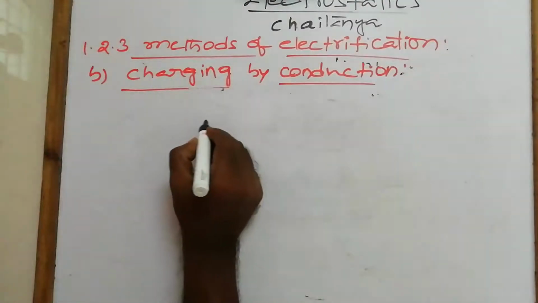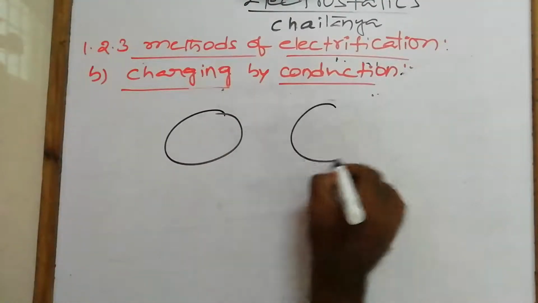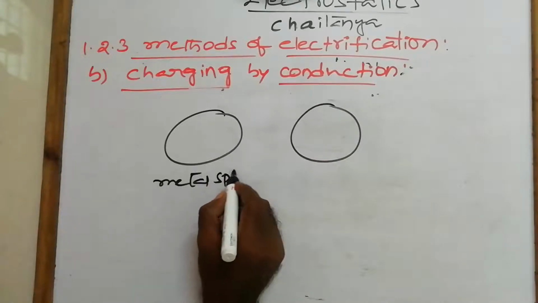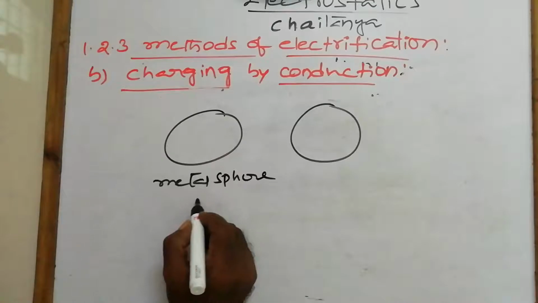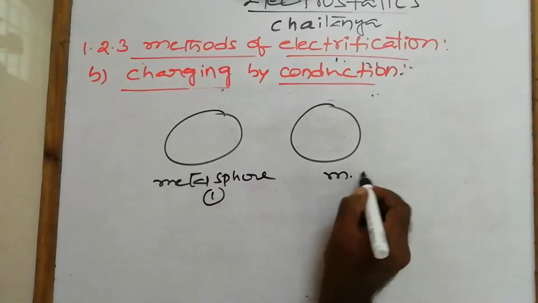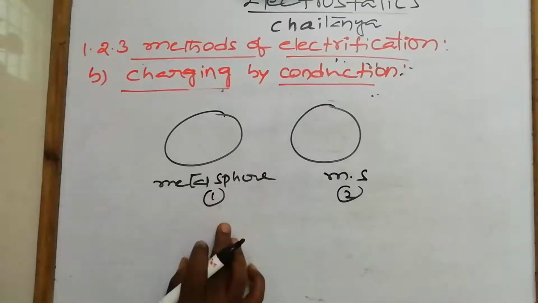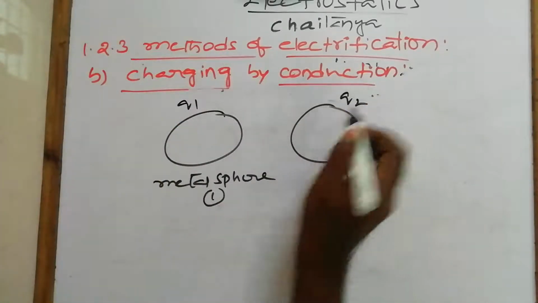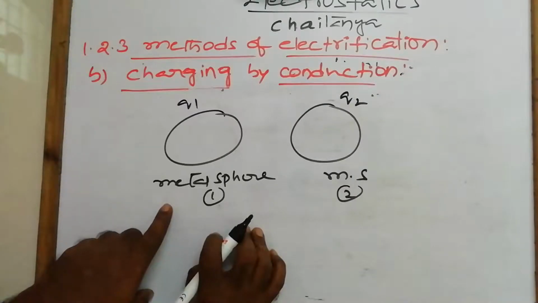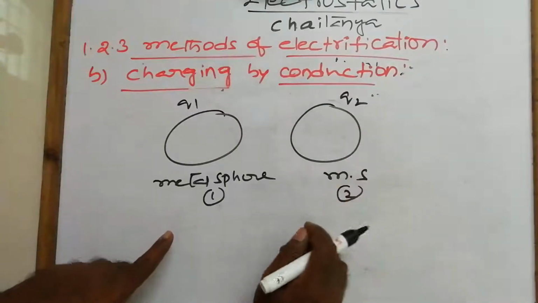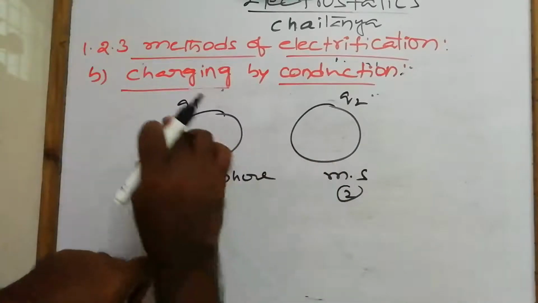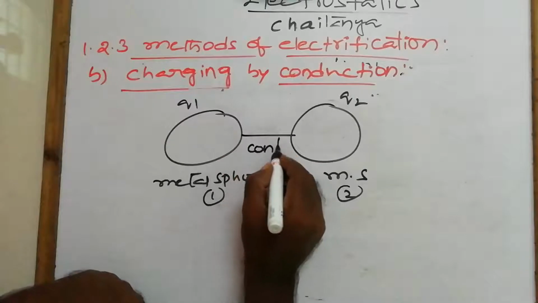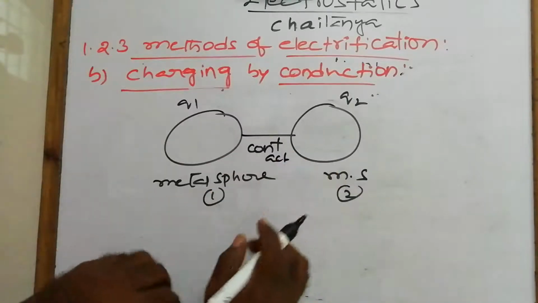Let us consider two identical metal spheres. This is metal sphere 1 and this is metal sphere 2. Both are identical. Now we are giving charges Q1 and Q2. Q1 is the charge of the first metal sphere, and Q2 is the charge of the second metal sphere. They are brought in contact, which means we made them touch.